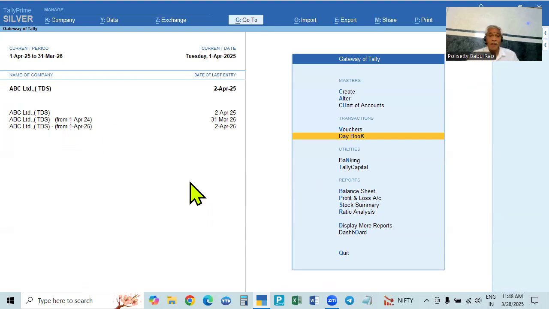So in the splitting method, what they do is, this is splitting into two. In the old, existing financial year, the next financial year's continued entries are made, isn't it?